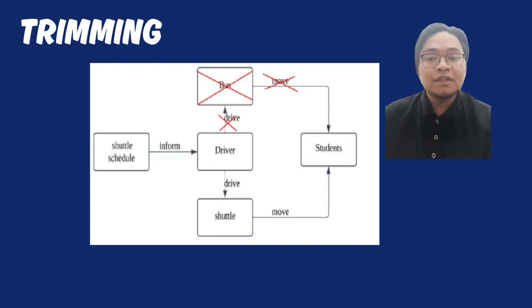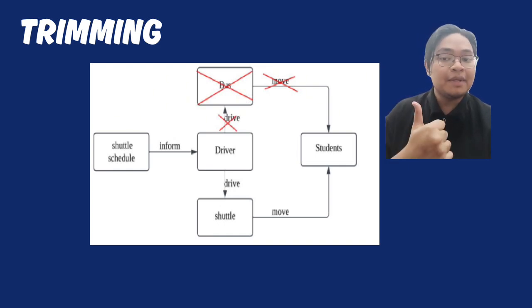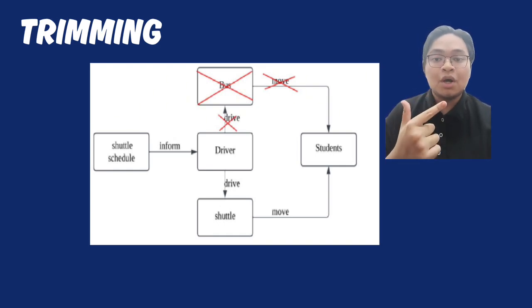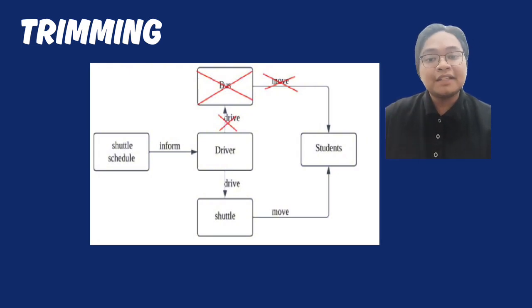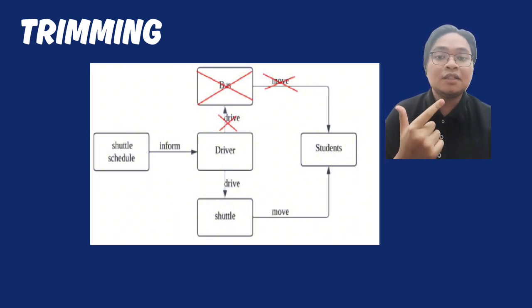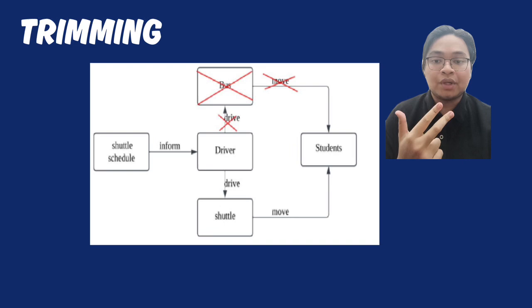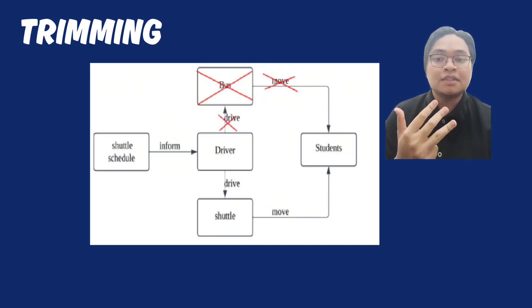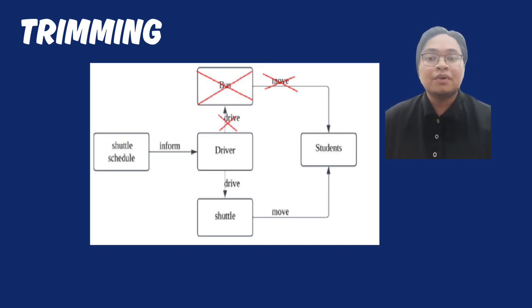Based on our analysis, we found that large buses were difficult to manage, slower on campus road, one of the main reason cause of overcrowding and delays. So we applied trimming by removing large buses from short distance campus route. Instead, we replaced them with shuttle van. This trimming decision improved the system because the shuttle vans are smaller and faster, they were easier to operate, they can run more frequently, overcrowding is reduced, and punctuality is improved.